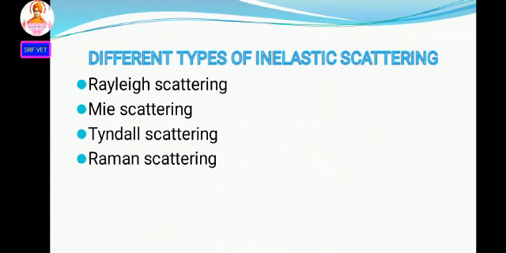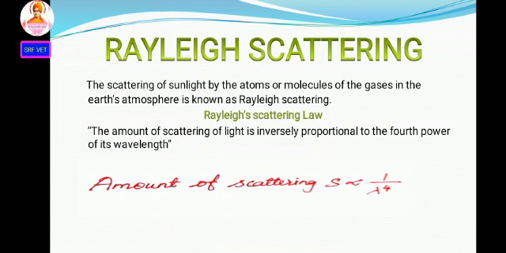Okay, so let us see one by one. Rayleigh scattering. The scattering of sunlight by the atoms or molecules of the gases in the Earth's atmosphere is known as Rayleigh scattering. Rayleigh scattering law: the amount of scattering of light is inversely proportional to the fourth power of its wavelength.